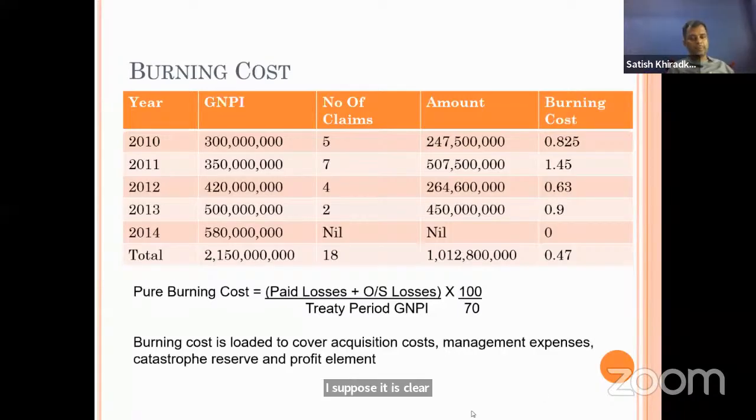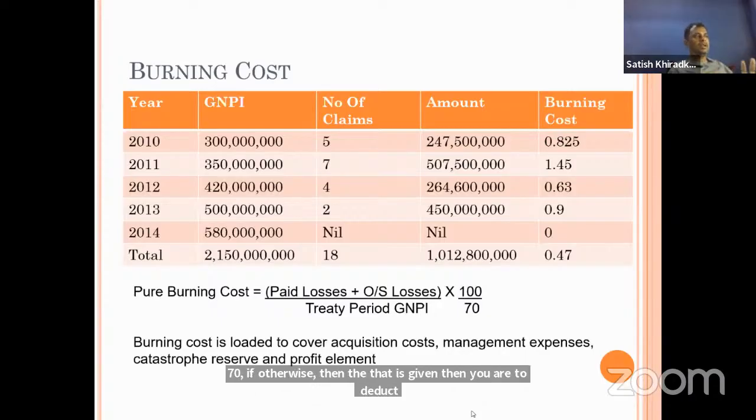If they are asking you the pure burning cost with the loading percentage given, use that. Suppose it is not given, then we assume it is 30%, and we divide by 70. If a different percentage is given, then you have to deduct it from 100 and divide by that number.